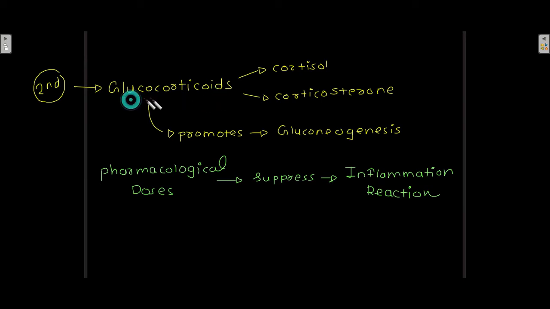Glucocorticoids promote gluconeogenesis, that is the formation of glucose from non-carbohydrate substances, and pharmacological doses of glucocorticoids suppress the inflammation reaction. If the inflammation has to be suppressed, then the patient is given pharmacological doses of glucocorticoids.